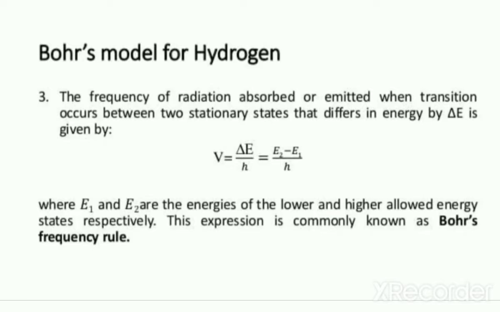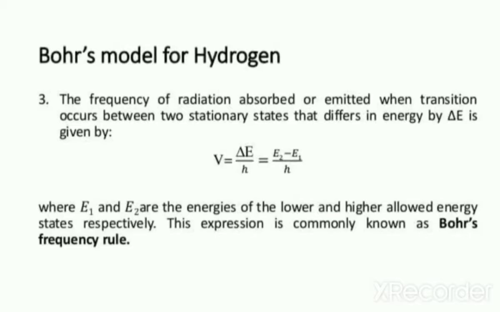So the frequency of radiation absorbed or emitted when a transition occurs between two energy levels is given by nu is equal to delta E by h. Now what is delta E equal to? The difference in energy. It is equal to E2 minus E1. E2 is the energy associated with the higher energy level, and E1 is the energy associated with the lower energy level. So nu is equal to delta E by h, which is equal to (E2 minus E1) by h.